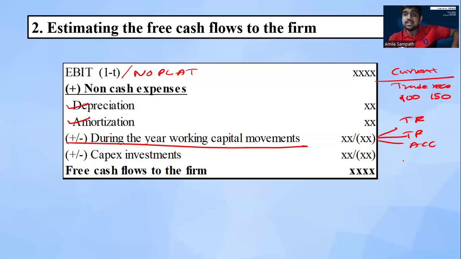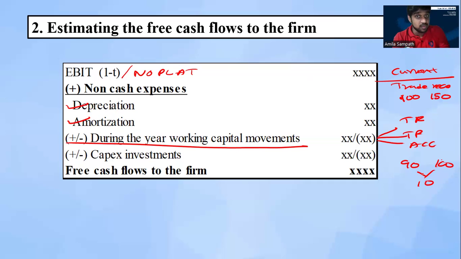For the current liability, it is the other way around. Let's assume our trade payable this year is 90 and last year, let's assume, 100. That means this year's is less than the previous one. Then this 10 difference we identify as a cash outflow.